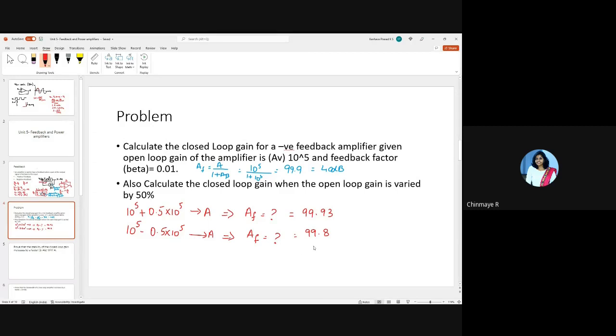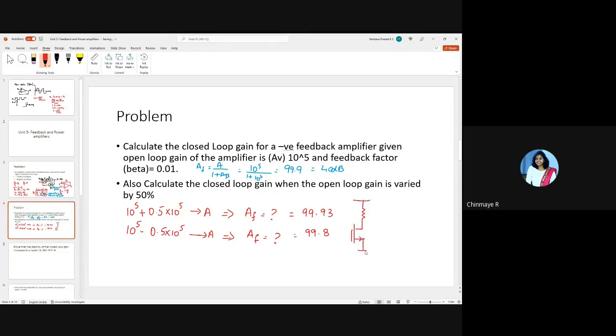And this is a good example to say that the closed loop gain is more stable, because even though you're changing the open loop gain by around 50%, the closed loop gain is hardly changing. This is clear, right? Now let's try to recall some circuits.